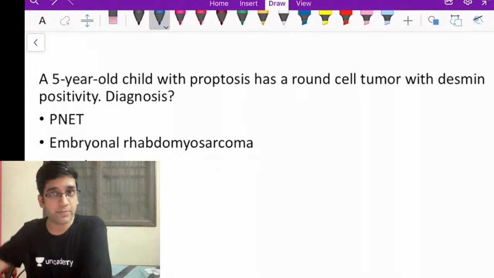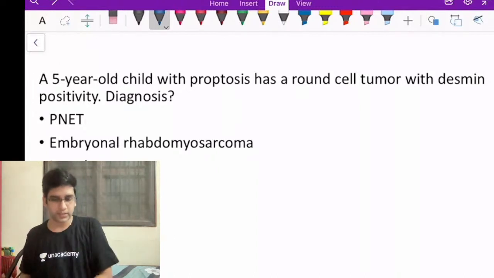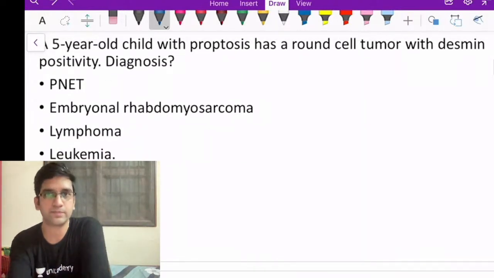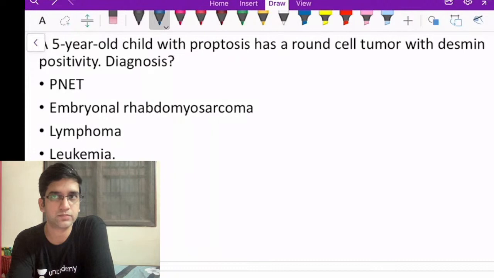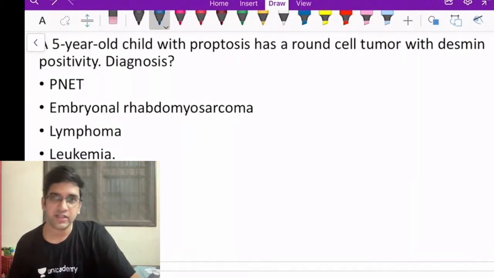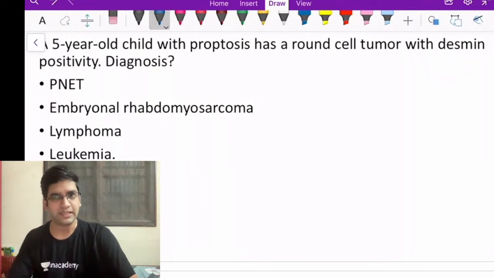Again, this was an old repeat which came back in the recent INICET exam as well, fine? Read the question and give the answer. I hope all the options are visible. We're going to do the same thing, every question maybe 2-3 minutes max. Okay, great. This came in recent INICET and this is an old FMGE repeat, right? They don't change questions at all. A few of them come the exact same way.